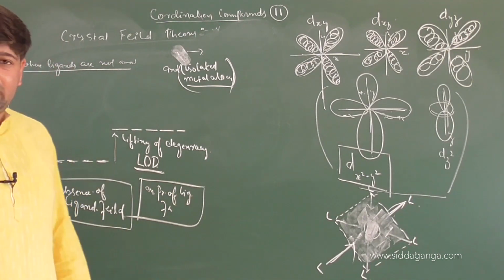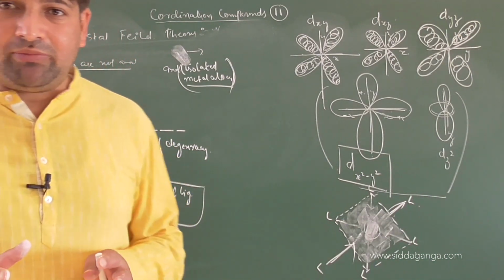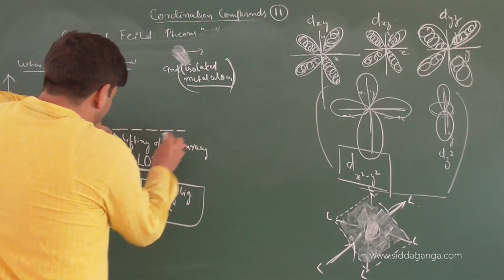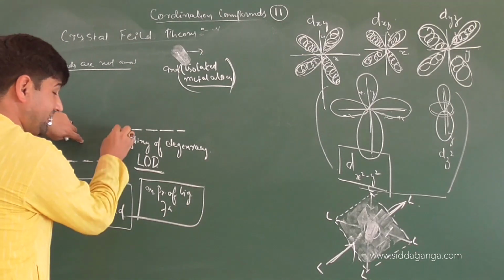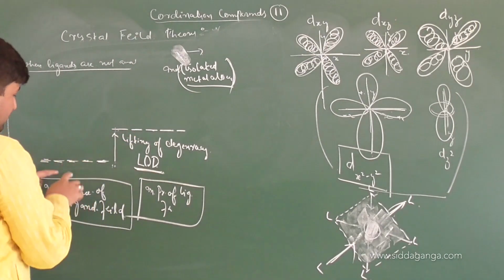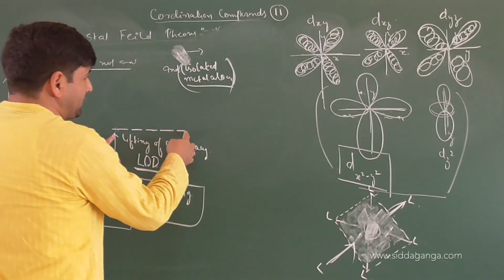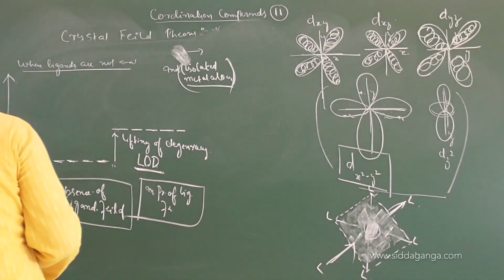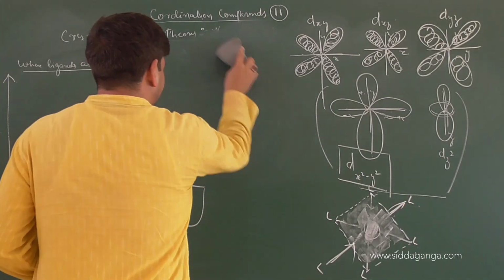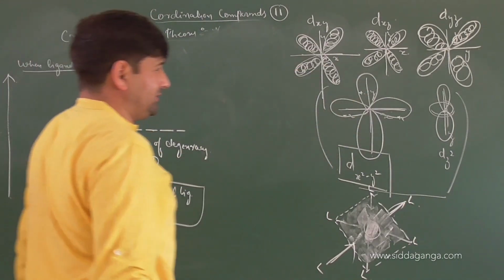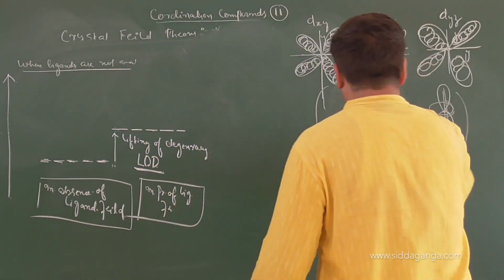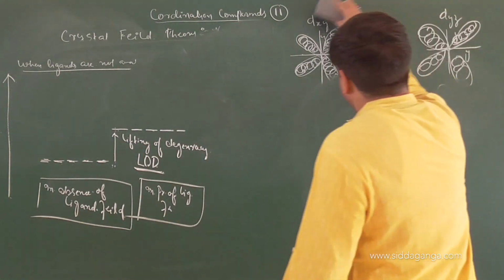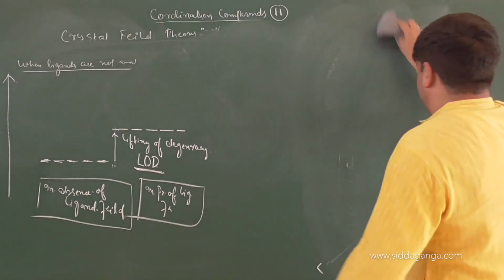What do I mean to say here by lifting of degeneracy? Lifting of degeneracy means the orbitals still are of the same energy, but their energy has now increased from the original energy. So this is an isolated field, this is in presence of ligands. You got the point clear or not? Right. Children, tell me, you have understood this d orbital orientation properly? Yes. Now try to understand this statement.